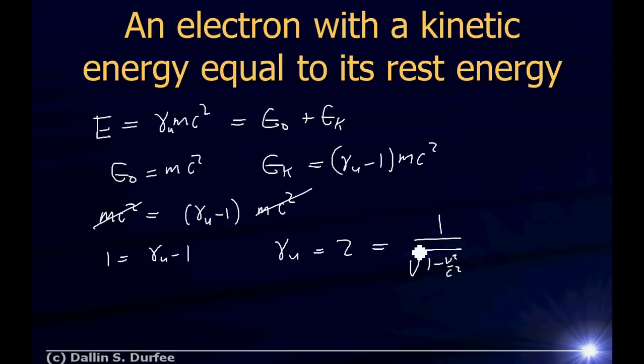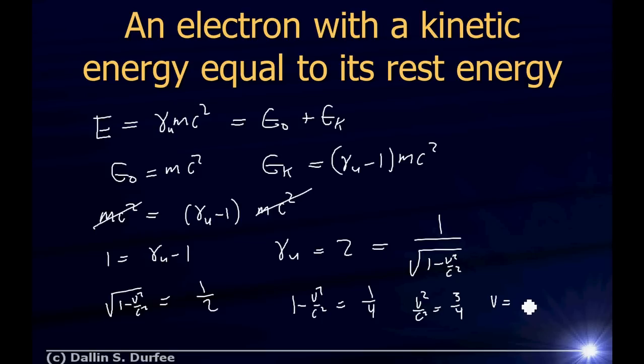If I multiply both sides by the square root of 1 minus v squared over c squared and divide by 2, I get the square root of 1 minus v squared over c squared equal to 1/2. Square both sides: 1 minus v squared over c squared is equal to 1/4. Then v squared over c squared is equal to 1 minus 1/4, or 3/4, which means that v is equal to the square root of 3/4 times the speed of light.